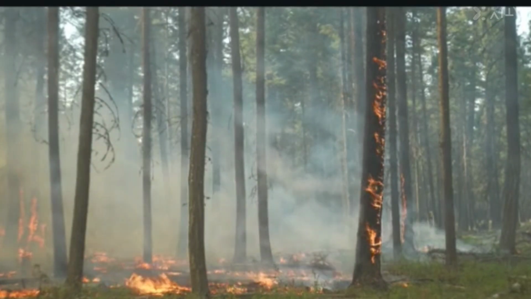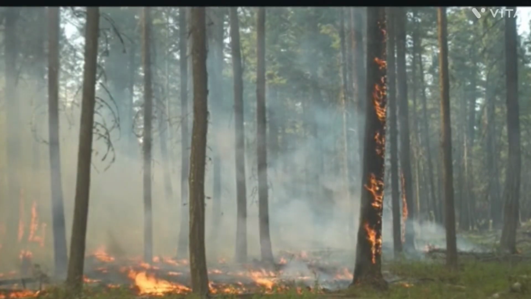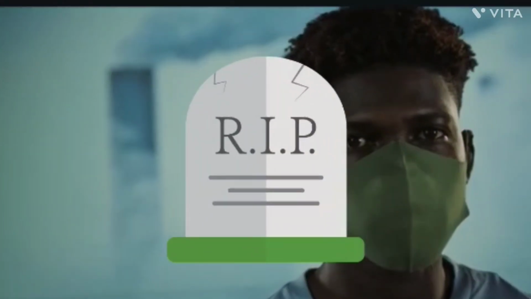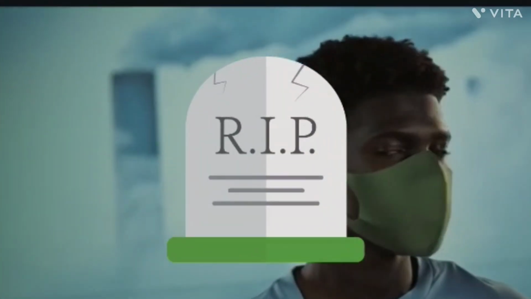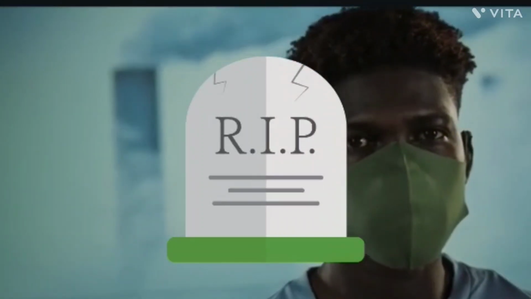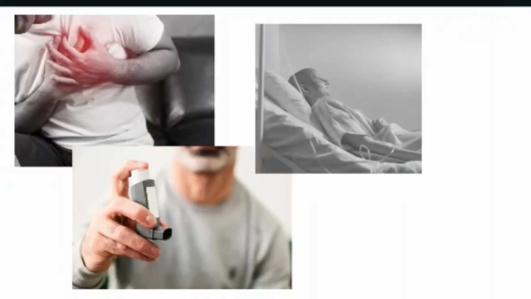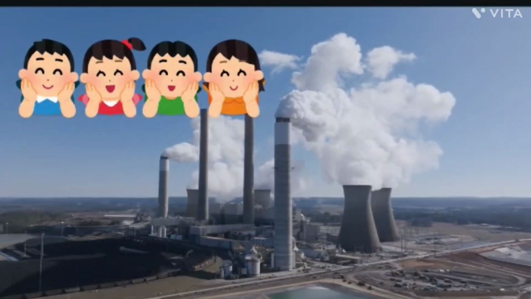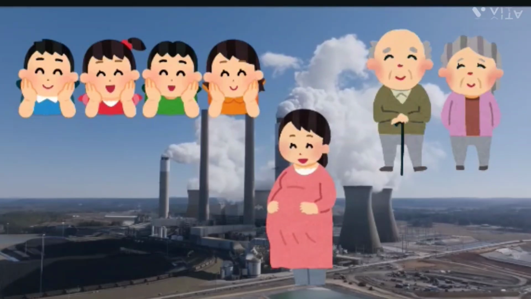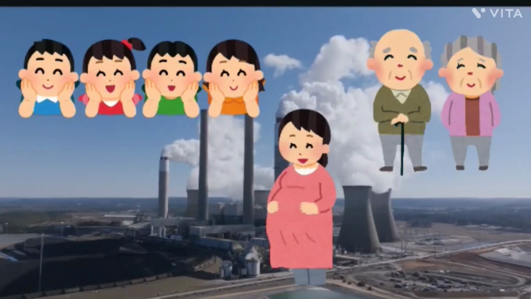Now, why exactly is air pollution harmful? Air pollution is harmful because it causes millions of premature deaths annually, and it is the largest environmental health risk globally. Exposure to air pollution is linked to cardiovascular diseases like heart attacks and strokes, respiratory illness such as asthma, various cancers, and even diabetes. Vulnerable populations, including children, the elderly, and pregnant women, are especially at risk, and the problem disproportionately affects low and